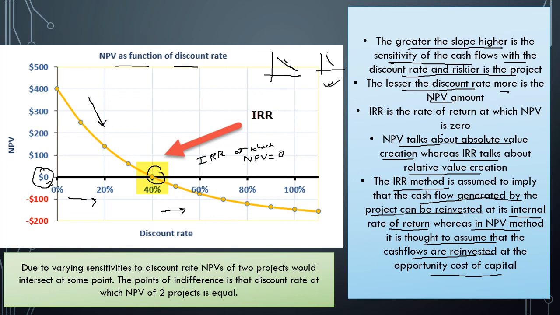Now due to varying sensitivities to discount rate, NPVs of two projects would intersect at some point. That point is the point of indifference. It is that discount rate at which the NPV of two projects is equal. So the discount rate at which the NPV of two projects is equal is called the point of indifference. You should know this definition. So I hope this is clear now.